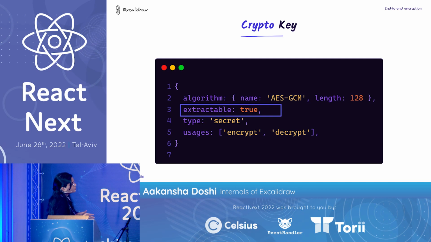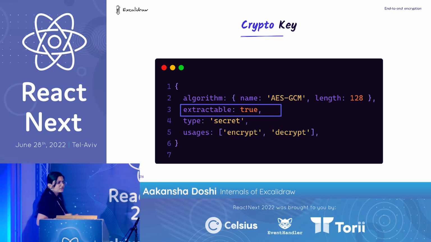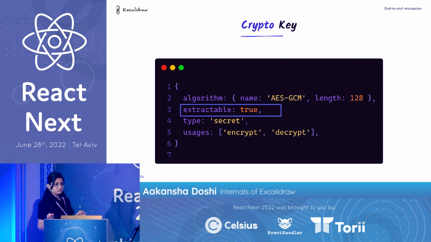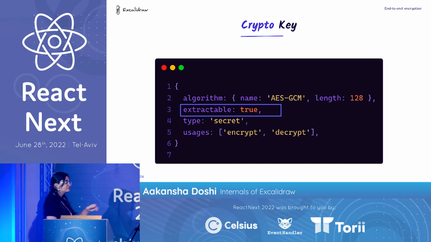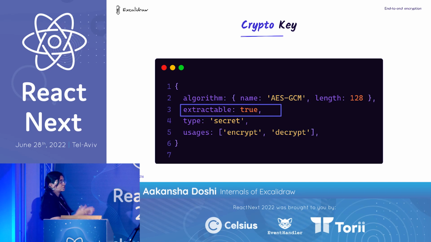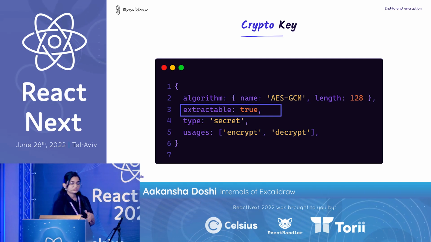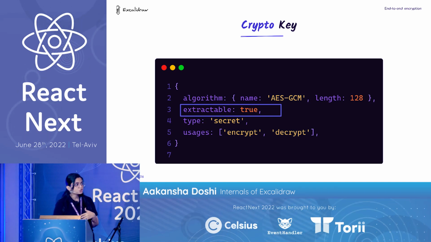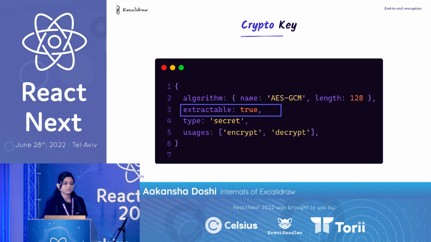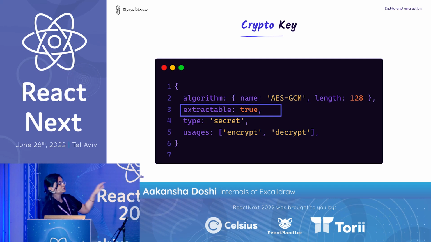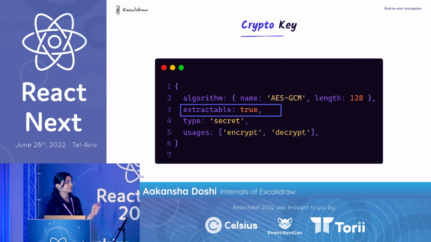Now this crypto key is basically an opaque representation of a cryptographic key, by which I mean that you can't view the bytes of that key. Not even the developer who generated it can view the bytes of that key. So if you want to use that key later on, you need to extract the bytes from that key, and for that reason we need to set the parameter extractable as true.